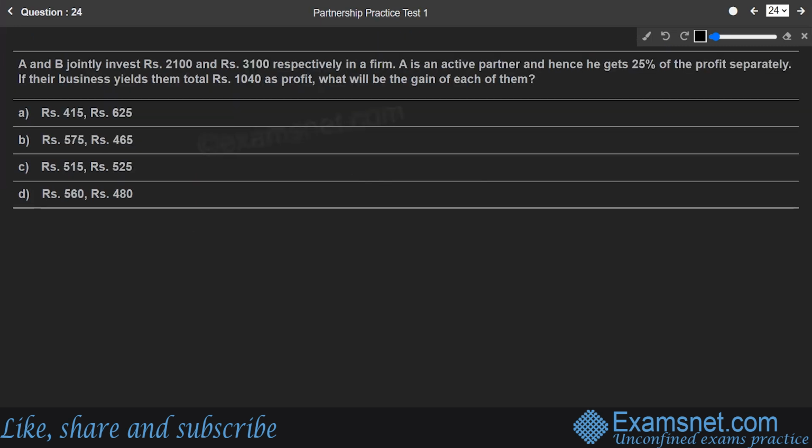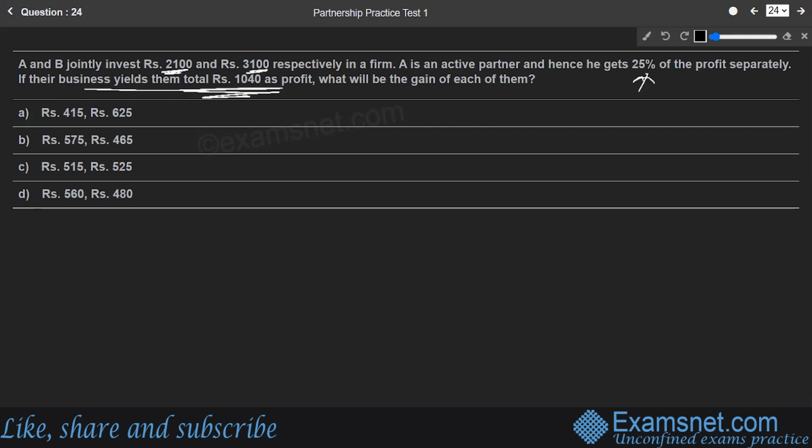A and B jointly invest rupees 2,100 and 3,100 respectively in a firm. A is an active partner and hence gets 25% of the profit separately. If their business yields a total profit of 1,440, what will be the gain of each of them? As A is an active partner, he gets 25% of the profit separately.